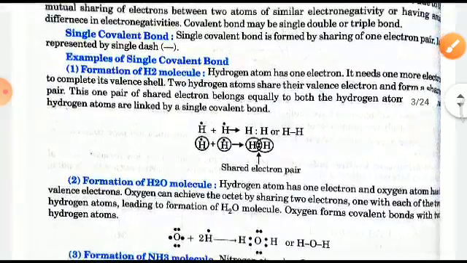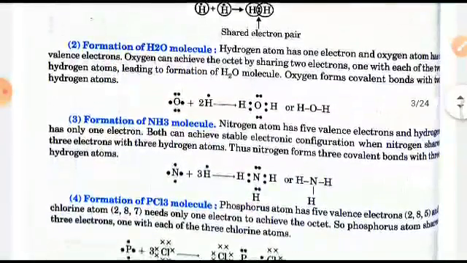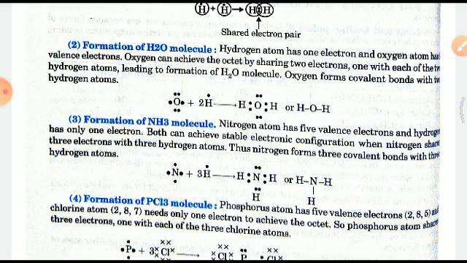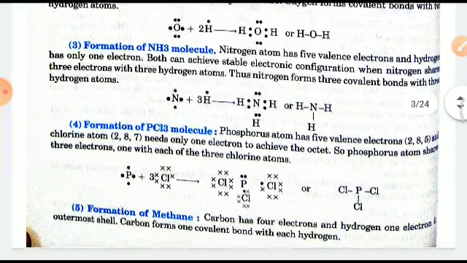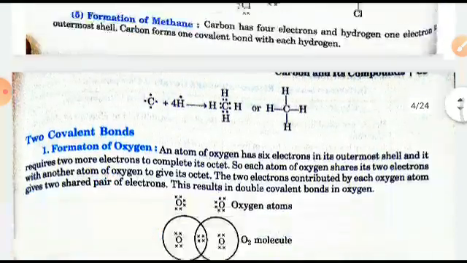Another example is the formation of the H2O molecule. One electron of oxygen gets shared with the single electrons of two different hydrogen atoms, so two hydrogen and one oxygen will form H2O. Similarly for ammonia, phosphorus trichloride and methane, right?